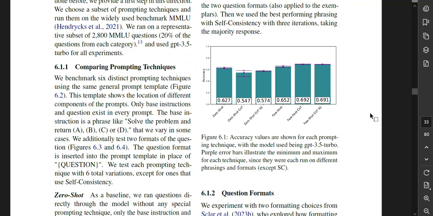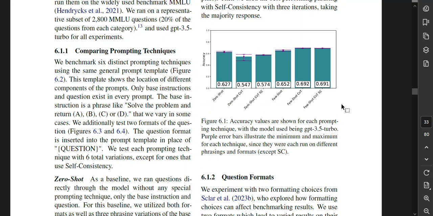So here's figure 6.1. Accuracy values are shown for each prompting technique, with the model used being GPT-3.5 Turbo. Purple error bars illustrate the minimum and maximum for each technique, since they were run on different phrasings and formats, except for self-consistency. So: zero-shot, chain of thought, zero-shot chain of thought with self-consistency, few-shot, few-shot chain of thought, and few-shot chain of thought with self-consistency. So accuracy increases with few-shot, chain of thought, and with self-consistency.